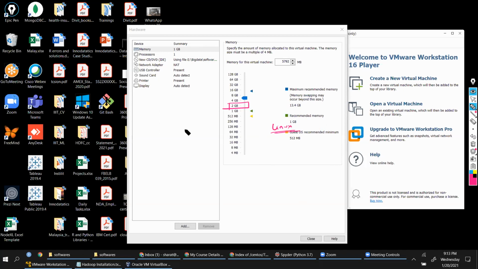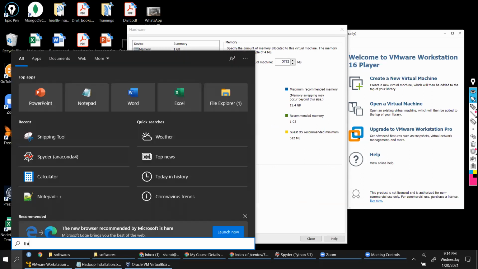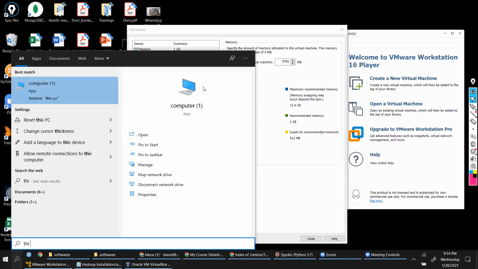Even my 16 GB is showing a little less, right? Some of that would be used for swap memory and all that. There will be internally a lot of things. That's okay. If you want to identify the exact memory size that you have, I would recommend this. Go to this computer or my computer and check the properties.